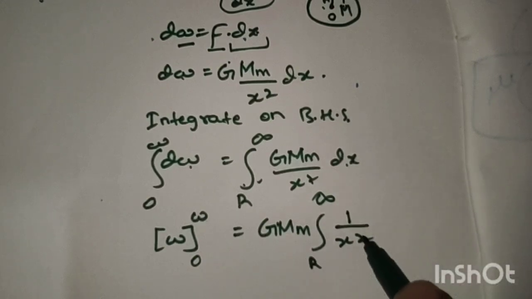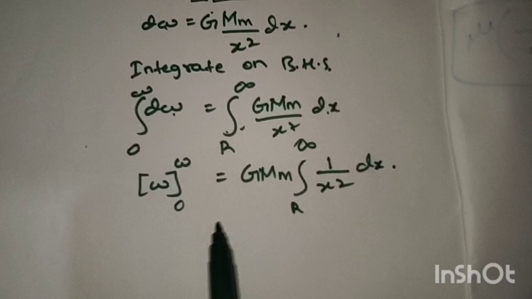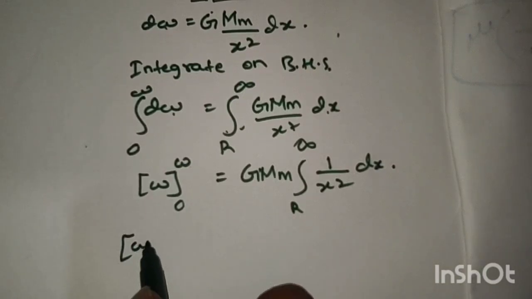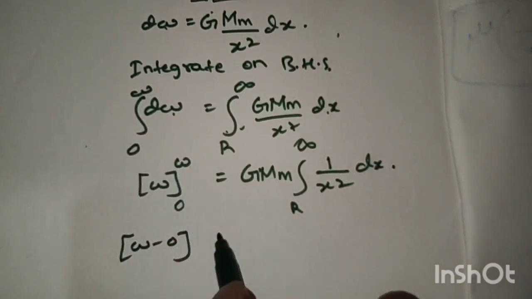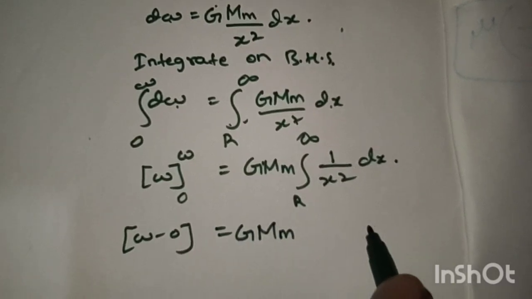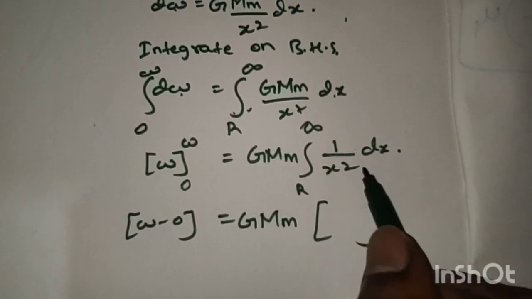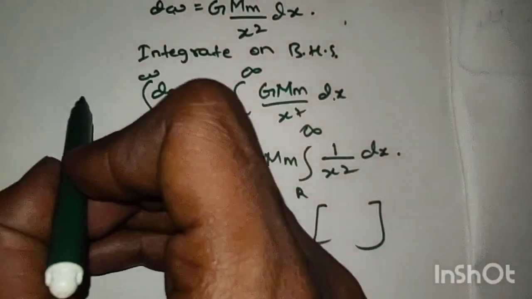So W minus 0, upper limit minus lower limit, equals G M m into the bracket of the integration of 1 divided by x square.